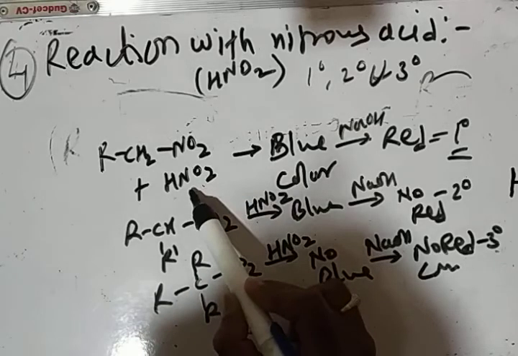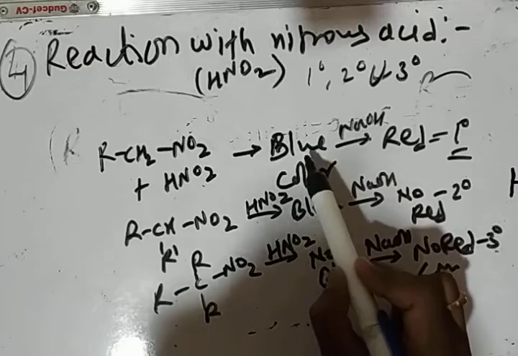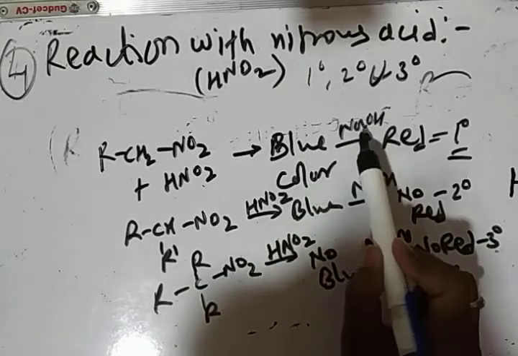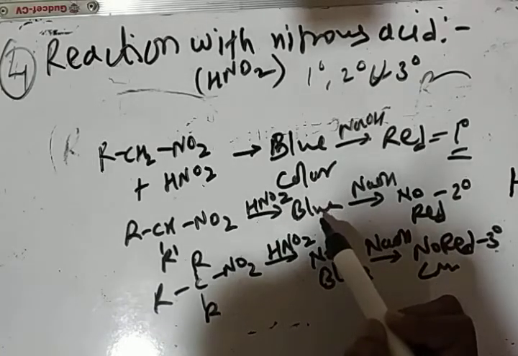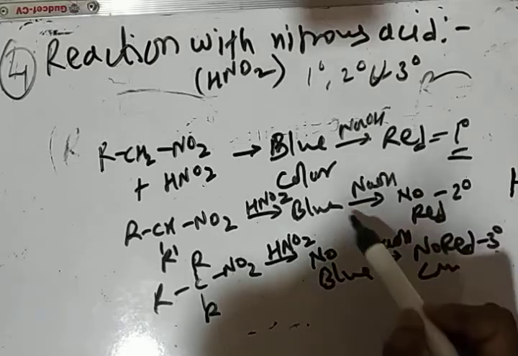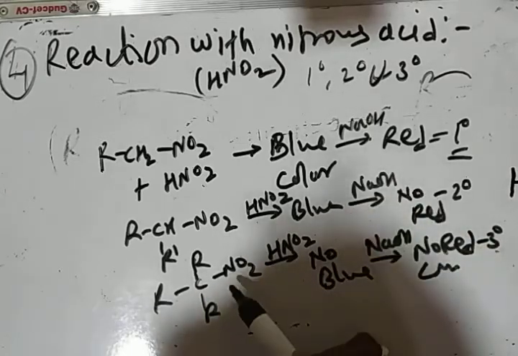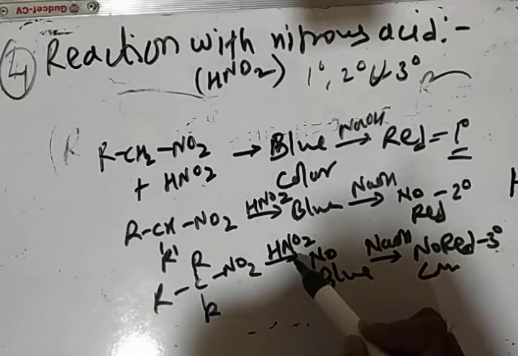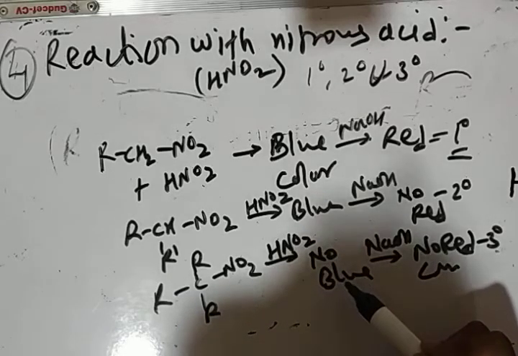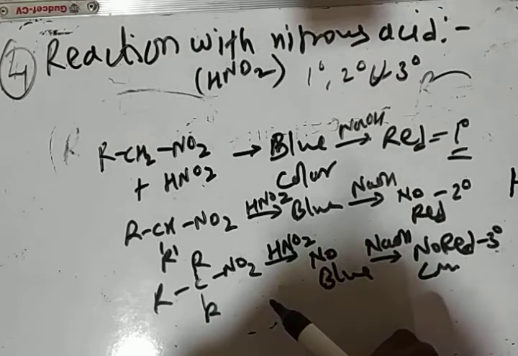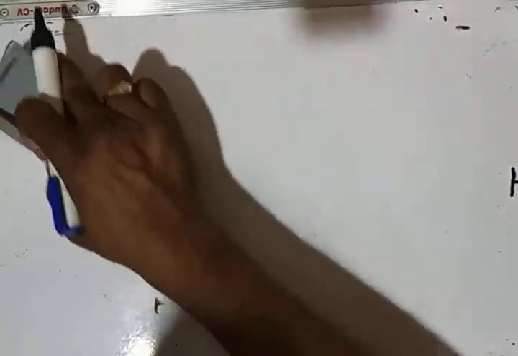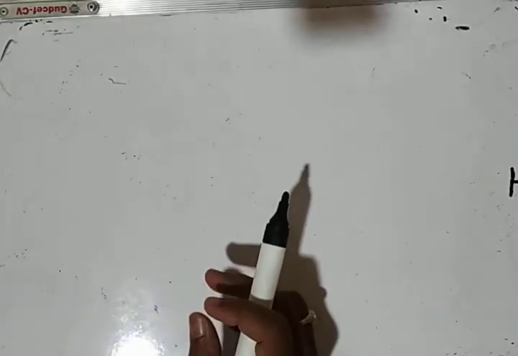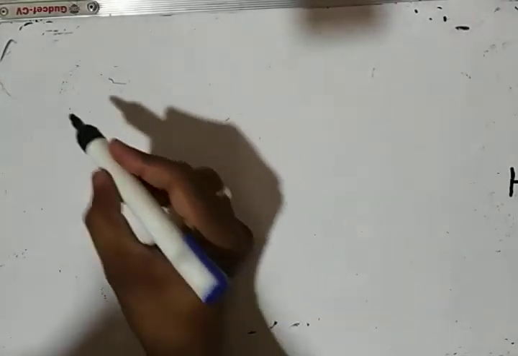Primary nitroalkane with nitrous acid first gives blue color, and that blue color changes to red on adding NaOH. Secondary nitroalkane on reacting with nitrous acid gives blue color, but that blue color does not change to red on reacting with NaOH. And tertiary nitroalkane on reacting with HNO2 does not give blue color, so they are the tertiary nitroalkanes. After this we are going to discuss the last chemical property of nitroalkane, that is condensation with aldehydes and ketones.